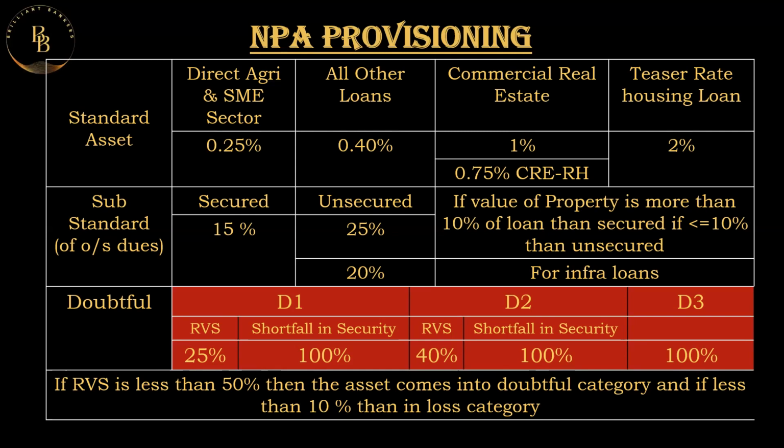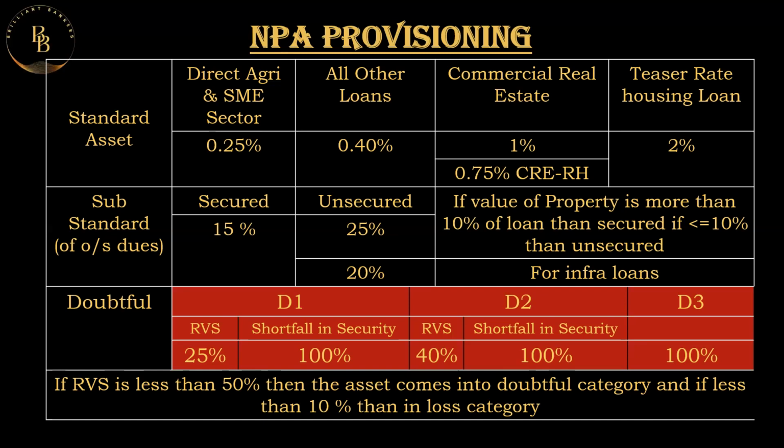Now let's jump into a substandard asset, that is after the account becomes an NPA account. Once it is a non-performing asset account, in this condition we have to divide it into a secured account and an unsecured account. So what is a secured account?